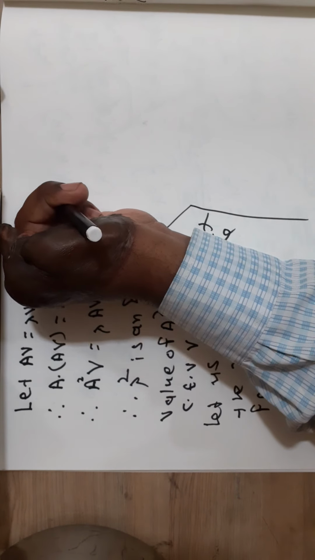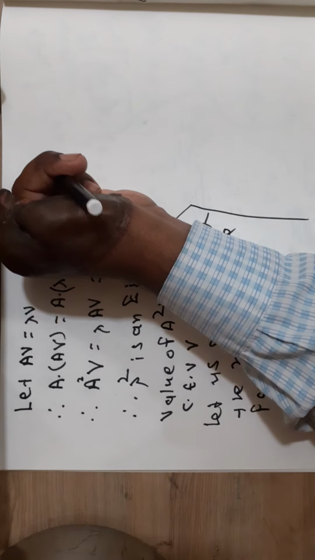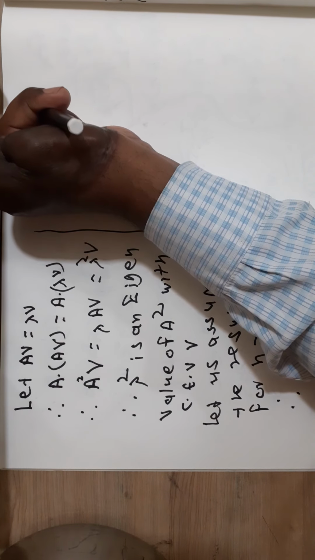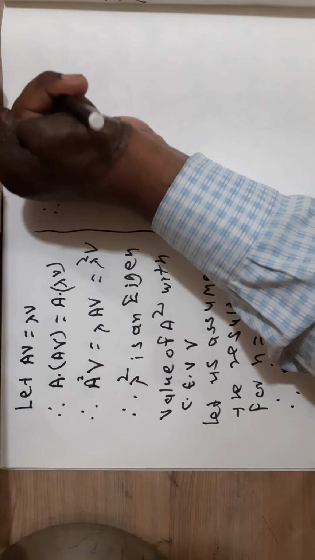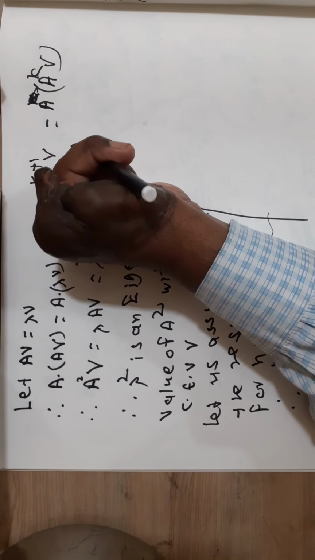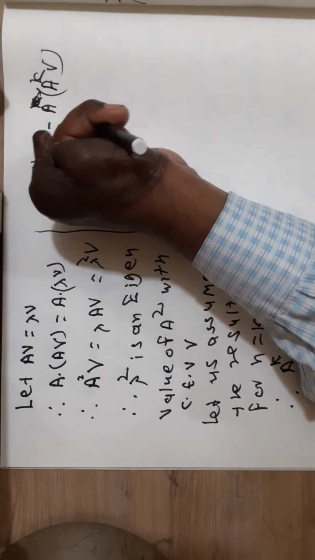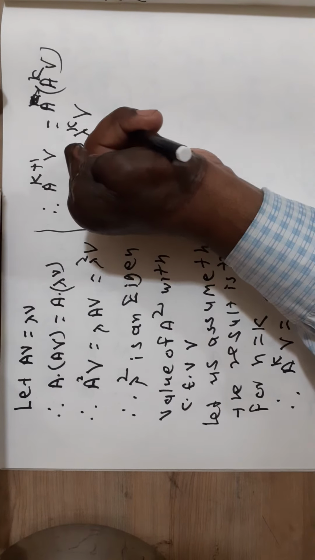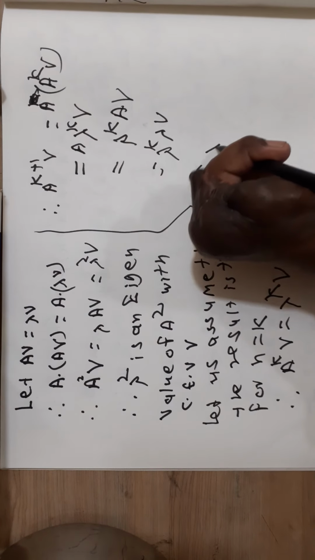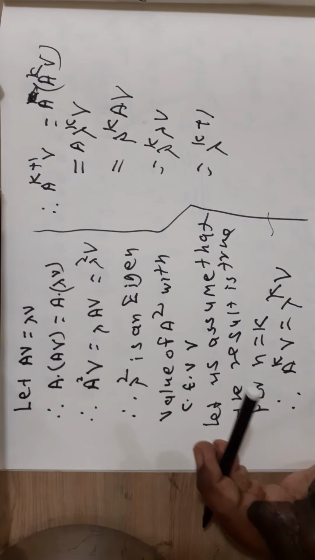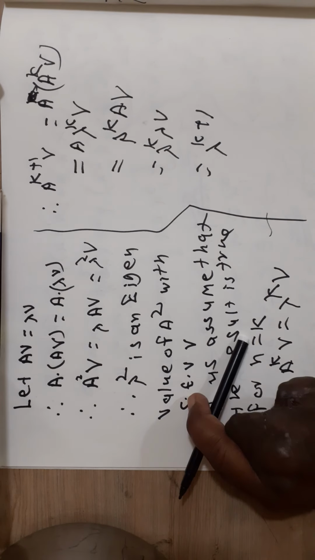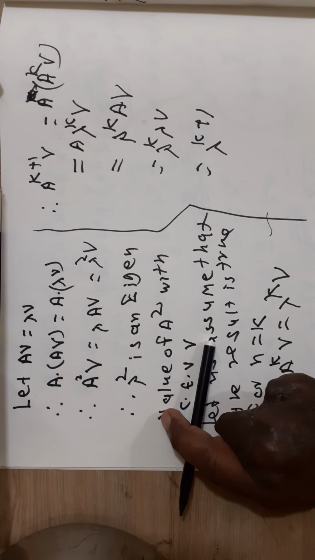Therefore A raised to k plus 1 V is equal to A times A raised to k V, which is equal to A times lambda raised to k V, which is lambda raised to k times AV, which is lambda raised to k times lambda V, equal to lambda raised to k plus 1 V. Therefore, if we assume that the result is true for n is equal to k, it implies the result is true for n is equal to k plus 1.